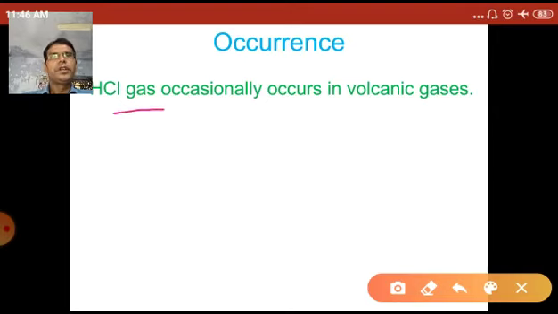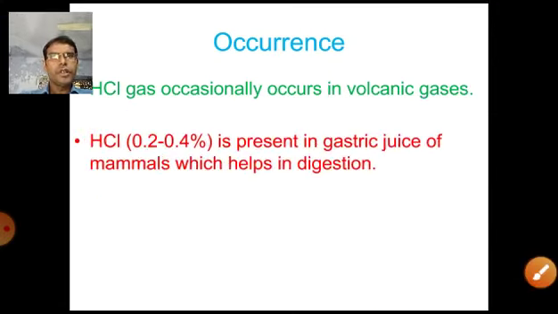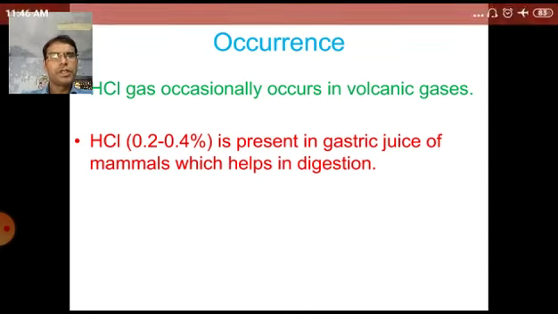Hydrogen chloride gas generally occurs in volcanic gases, and hydrochloric acid is also present in the stomach of mammals, where it helps in the digestion of food.